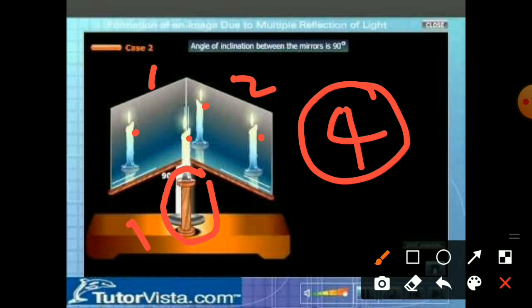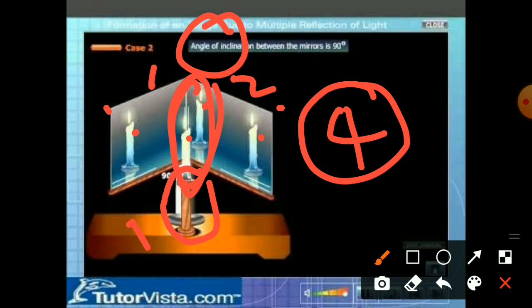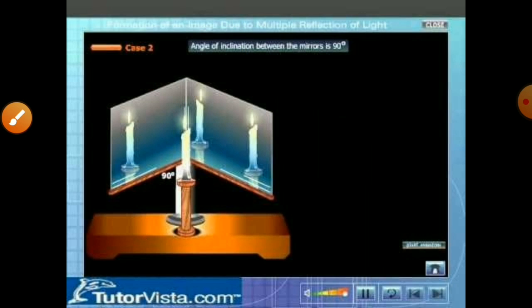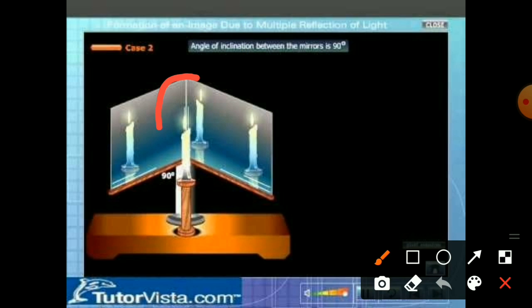We have to keep two plane mirrors beside each other, making some angle. Making what? Some angle. Here there is one plane mirror, and here another plane mirror. These two plane mirrors we have to keep with some angle in between, like this.